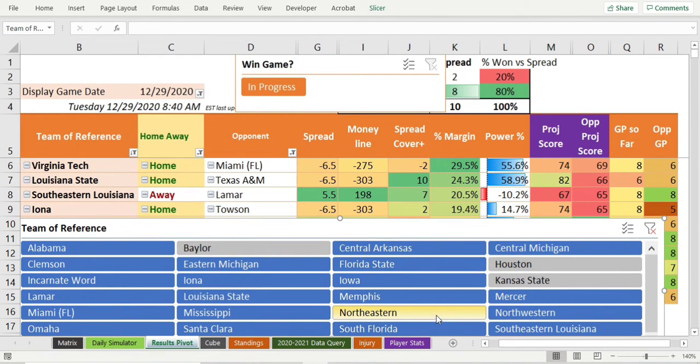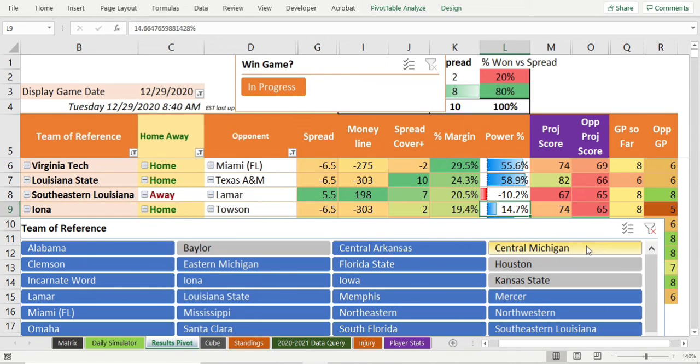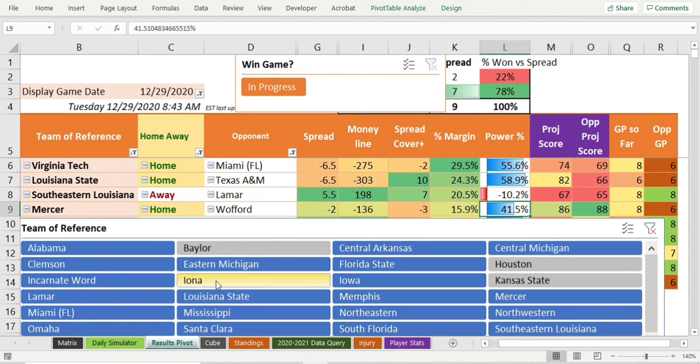Iona, Towson. So here you can see the difference between this Iona game and these other two. Here's a team with a power percentage of only 14%. That means that they are a relatively weak team, and they have 8 games already. So they're probably going to beat Towson at home. However, I'd be so scared to take a spread like this, and I don't like the money line because they haven't proven they're a winning team overall. So that's got to come off.